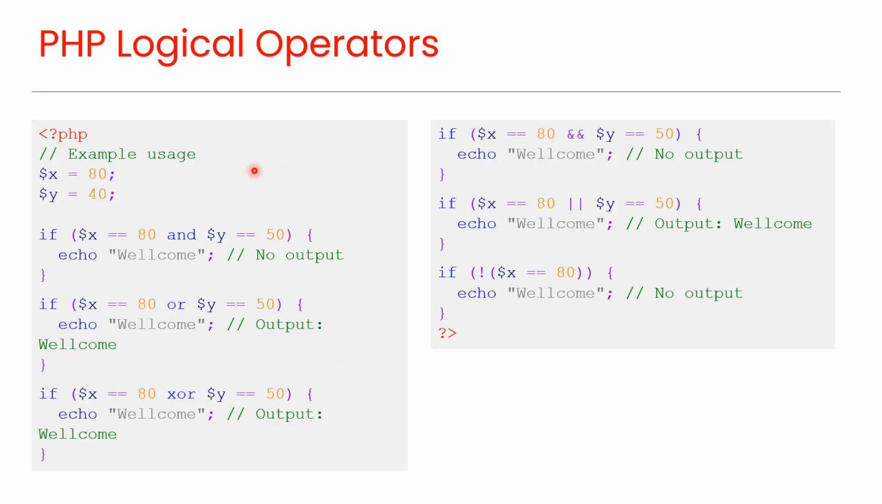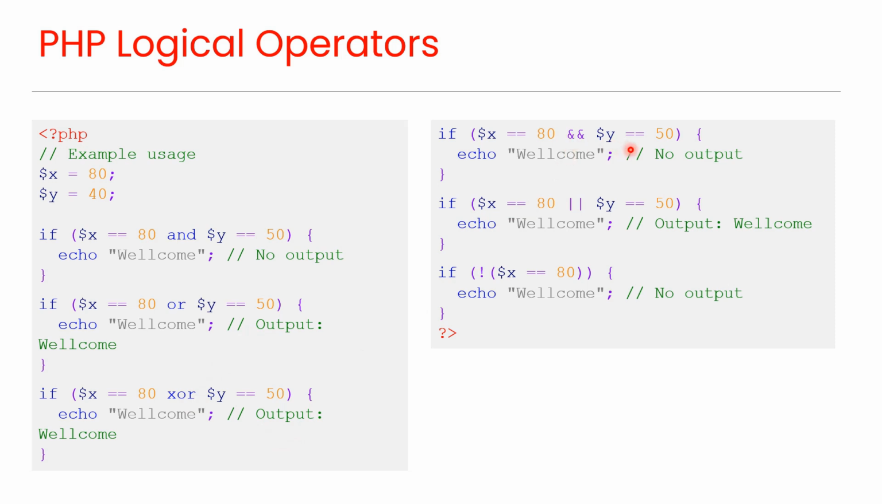This is an example of PHP logical operators. In this example, we have two variables x and y, and here we are testing different logical operators using the if statement. And returns false because y is not equal to 50. Or returns true because x is equal to 80. XOR returns true because x is equal to 80 and y is not equal to 50.